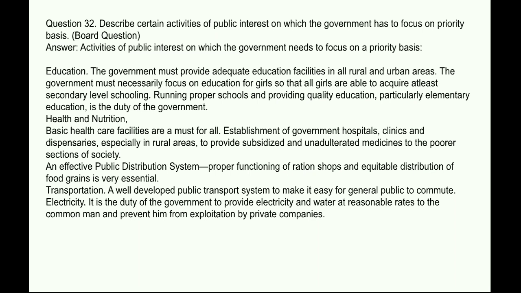Transportation, a well developed public transport system to make it easy for the general public to commute. Electricity, it is the duty of the government to provide electricity and water at reasonable rates to the common man and prevent him from exploitation by private companies.